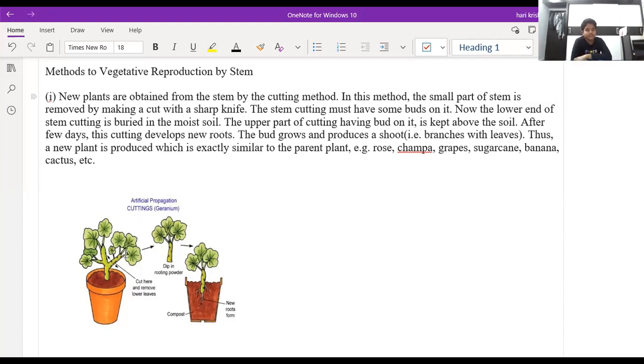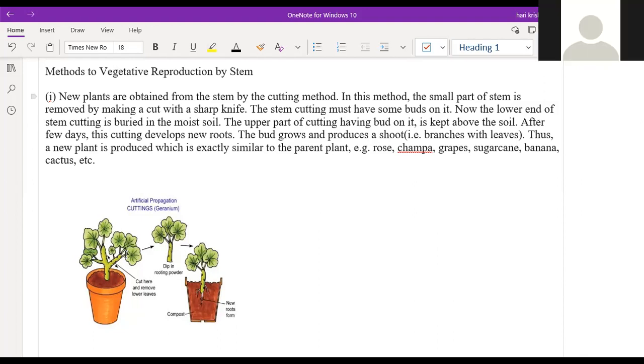After a few days, this cutting develops new roots. The bud grows and produces a shoot, branches with leaves. Thus, a new plant is produced which is exactly similar to the parent plant. Examples: rose, champa, grapes, sugarcane, banana, cactus, etc.